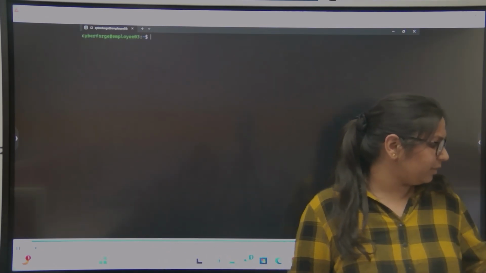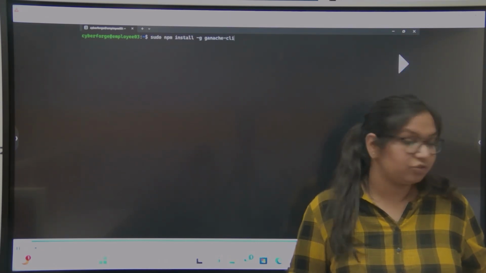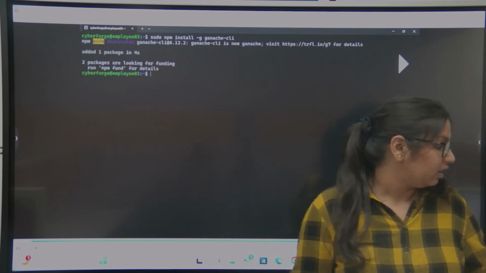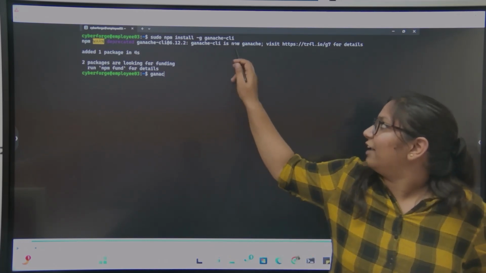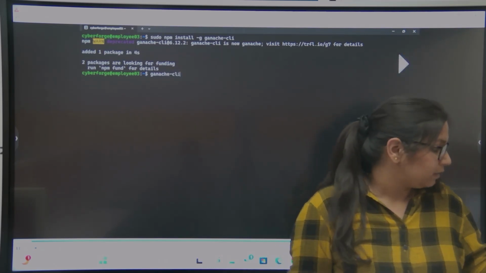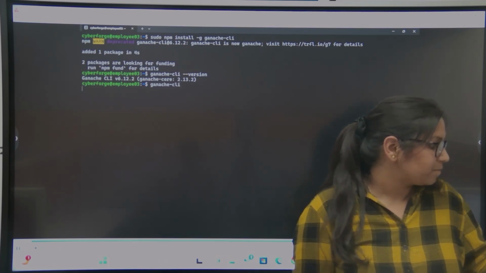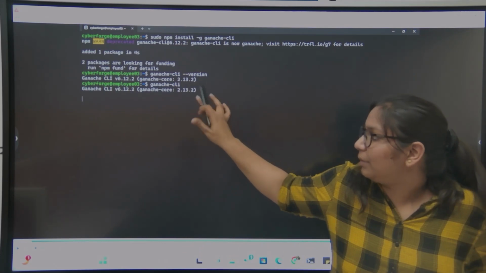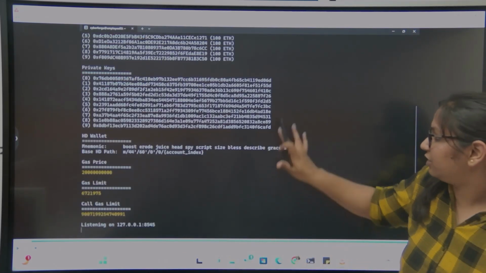Now next we need Ganache. So we'll run sudo npm install -g, for installing it globally, then ganache-cli. Now for running the local blockchain, we'll just type ganache-cli, press enter, and the local blockchain will be running. Here, first we checked the version of Ganache CLI, then I used the ganache-cli command to run our local blockchain. You see our local blockchain is running now.